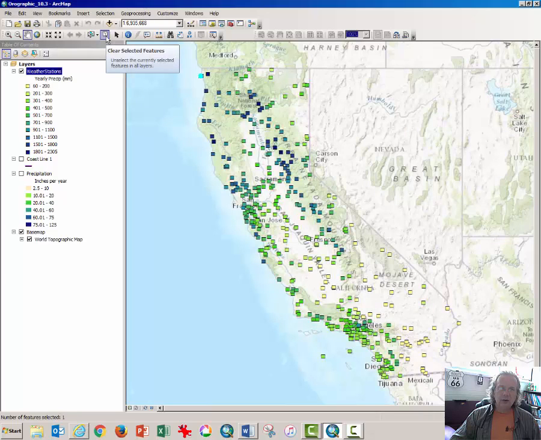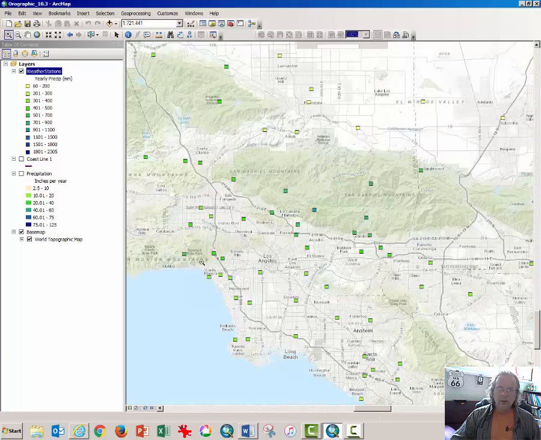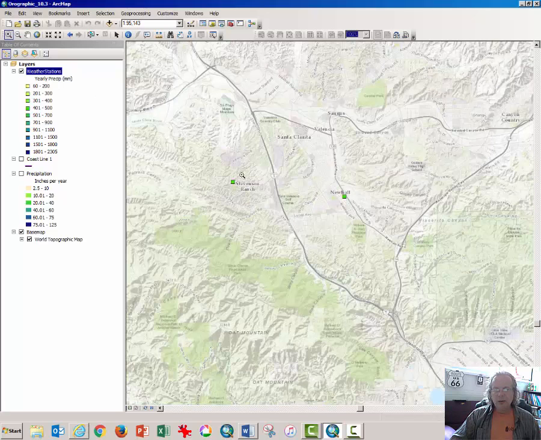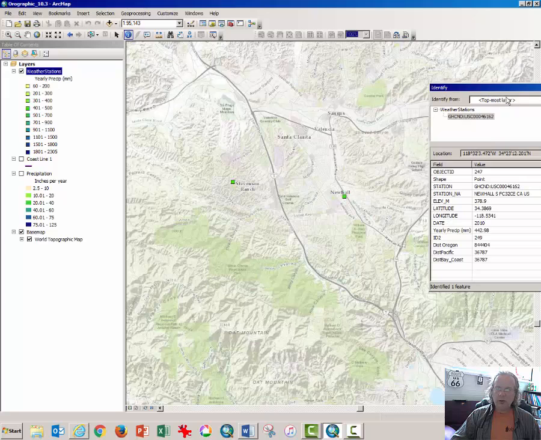Clicking clear selected features here. I can also zoom in. So I'm going to zoom in here to Southern California, and I can get information about, let's zoom in on Santa Clarita near Cal State Northridge. And there's a weather station at Stevenson Ranch and one at Newhall. If I want to get information about the weather station at Newhall, I click on the Identify button and then click once on the square representing the Newhall weather station.